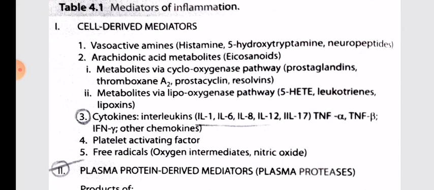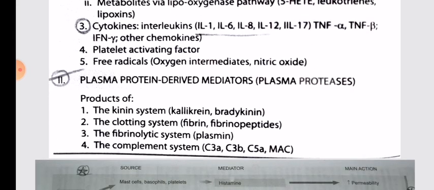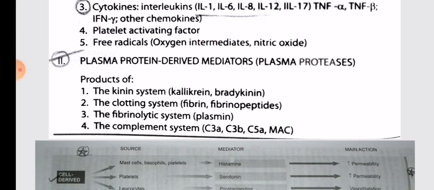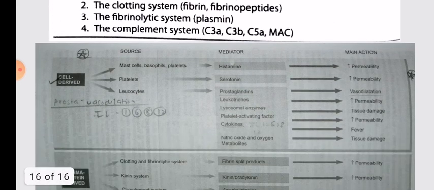Cytokines, interleukins: IL-1, IL-6, IL-8, IL-12, IL-17. Tumor necrosis factor: TNF alpha, TNF beta, IFN gamma, other chemokines. Platelet activating factor and the free radicals, oxygen intermediates, and nitric oxide. Plasma protein derived mediators are plasma proteases, products of the kinin system, which are kallikrein and bradykinin. The clotting system: fibrin, fibrinopeptides. The fibrinolytic system: plasmin. The complement system: C3A, C3B, C5A, and MAC.